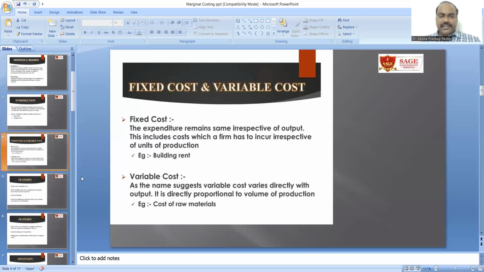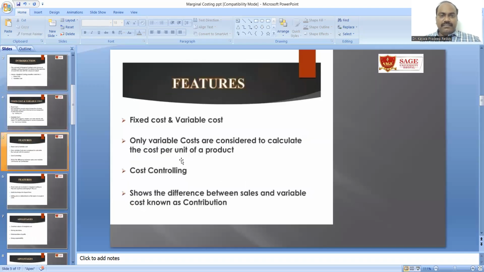Let us see the features of marginal costing, like fixed cost and variable cost. Only variable costs are considered to calculate the cost per unit of production and for cost controlling, and it shows the difference between sales and variable cost, known as contribution. Contribution is one of the important aspects in marginal costing, and we have to understand what contribution is and how we derive it. In our next slide, we can know about this contribution.